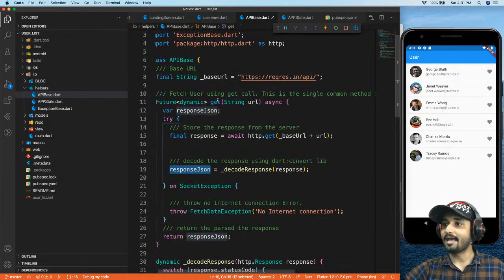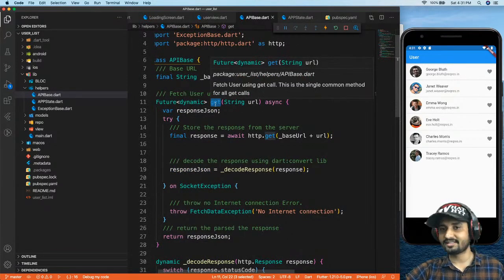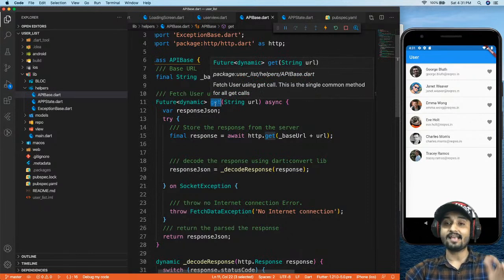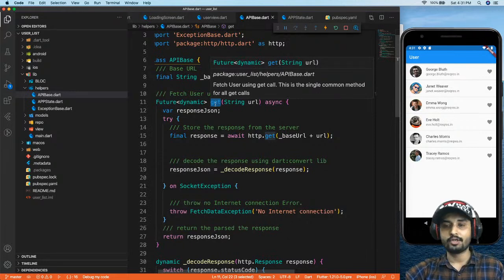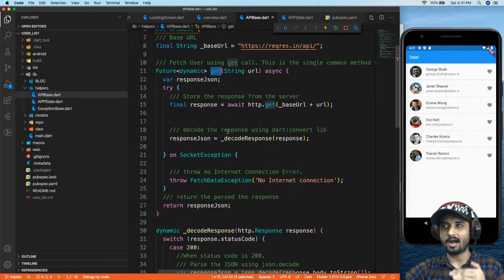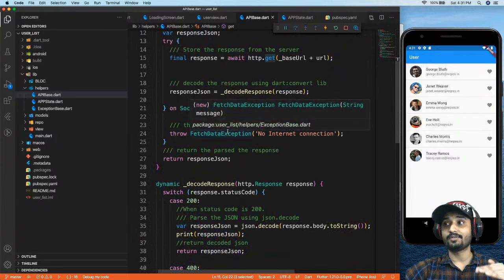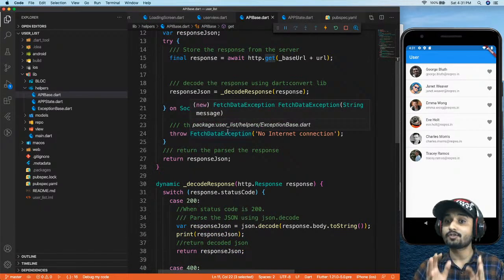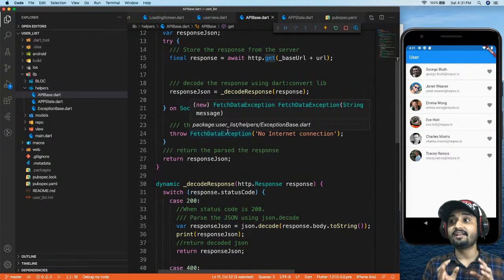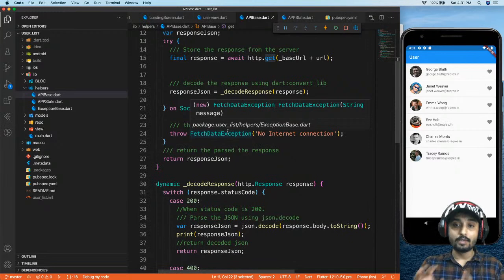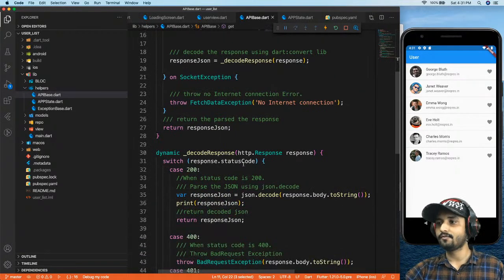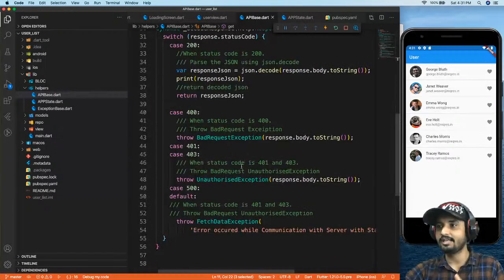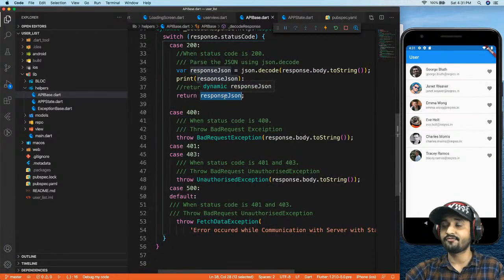Now, this get method, we are going to call from our state management. So we will see how exactly the flow is going to come. So this is the first thing you need to do, right? This is how you're going to parse your JSON. Right now your JSON is just parsed. Still it is not converted to a list, and still it is not ready to display on the screen, because we need to convert our JSON to a list to display on the screen. So right now we have just decoded our JSON, a raw JSON, into our JSON response variable, right?